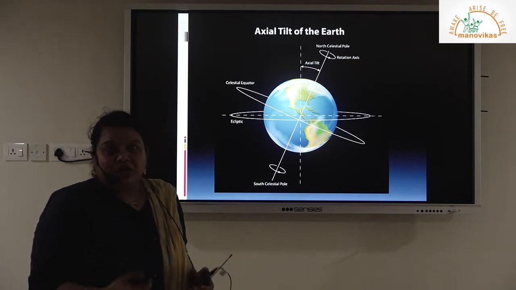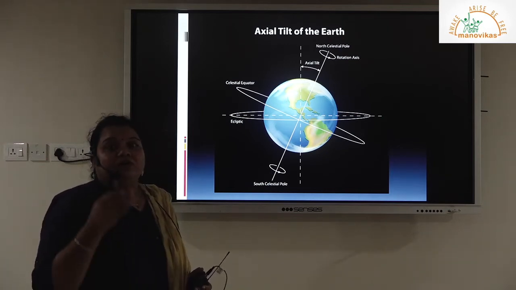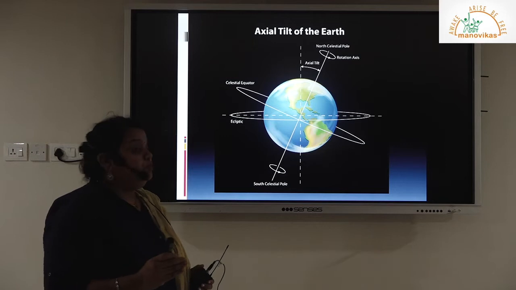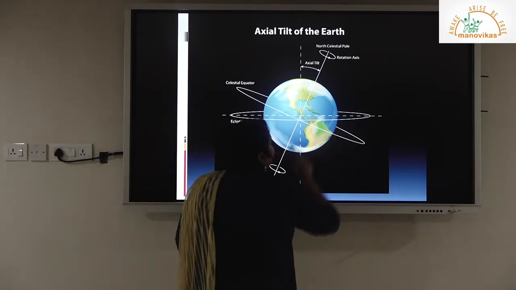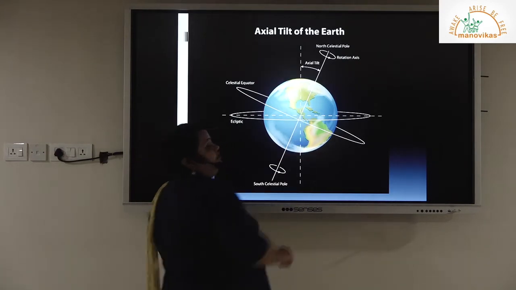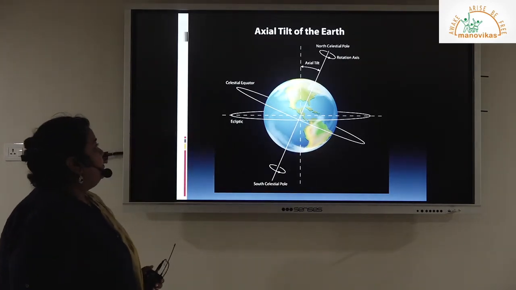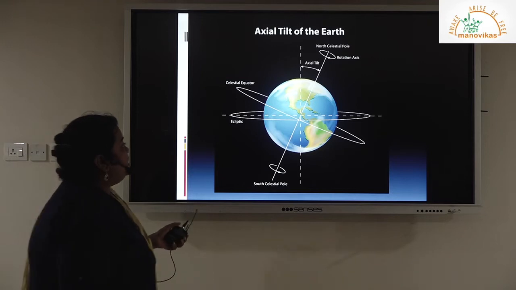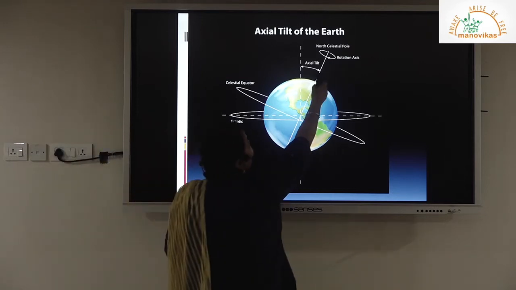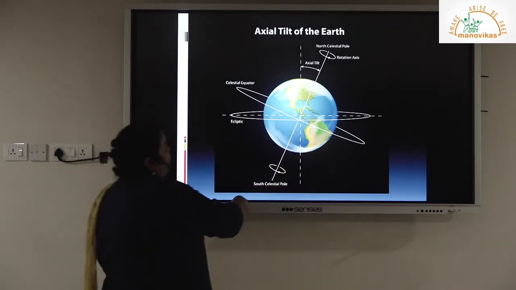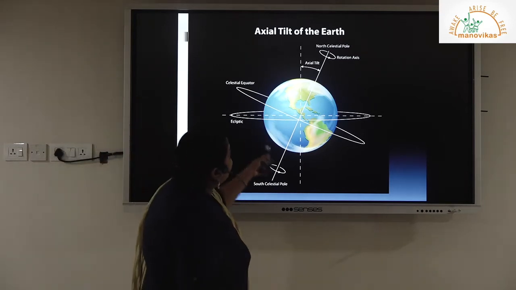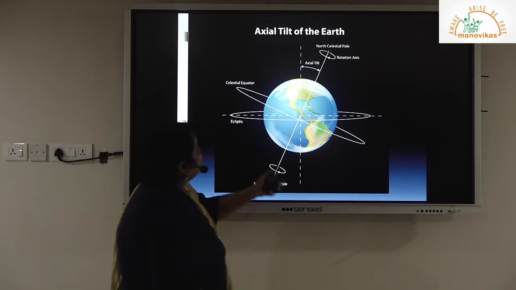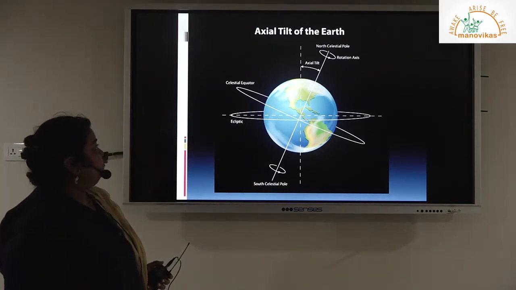So when a question is asked, what is the tilt of Earth's axis? The correct answer would be, it is tilted at an angle of 66.5 degrees from the orbital plane and 23.5 degrees from the vertical plane. Okay, this diagram is also showing you how the earth rotates from west to east, and the tilt of the axis, and how the movement takes place as a rotational process.